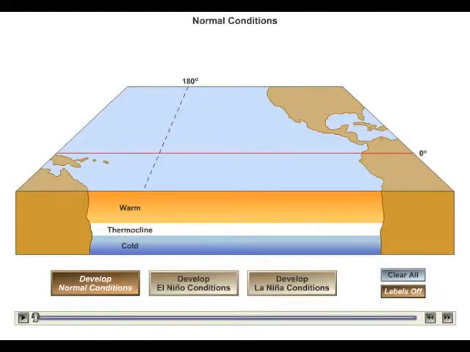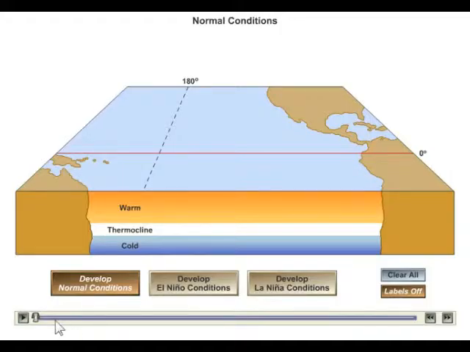In this animation, we're going to look at the cycle of El Nino and La Nina. That is a pattern that occurs regularly in the Pacific Ocean and has a huge effect on climate and rainfall and other kinds of activity all around much of the world, especially around the Pacific Ocean.